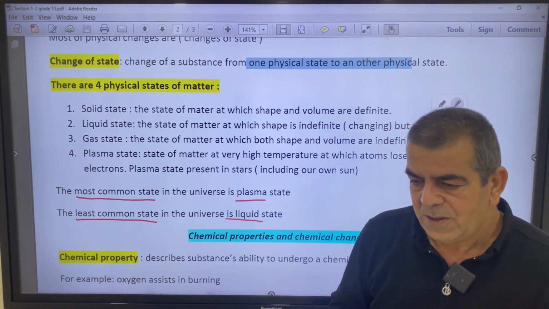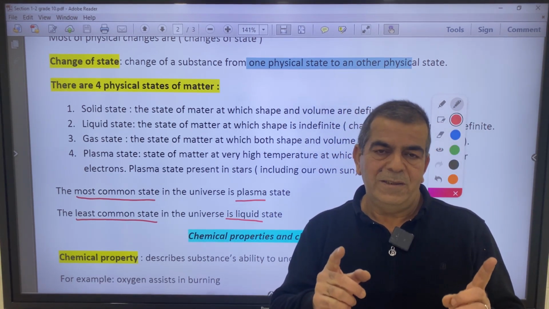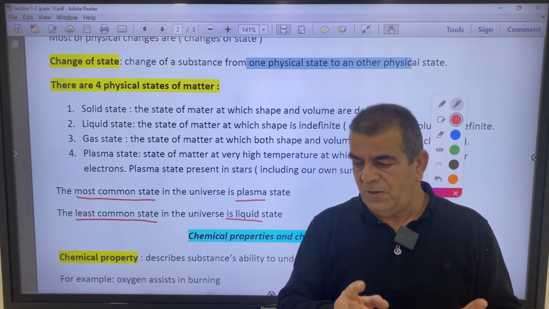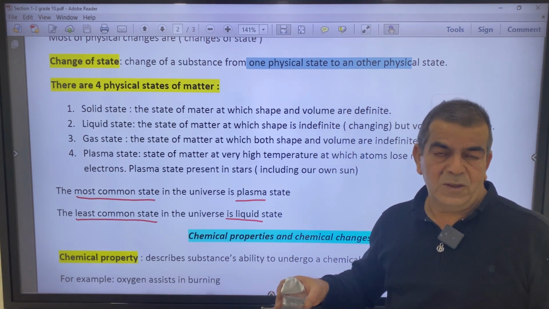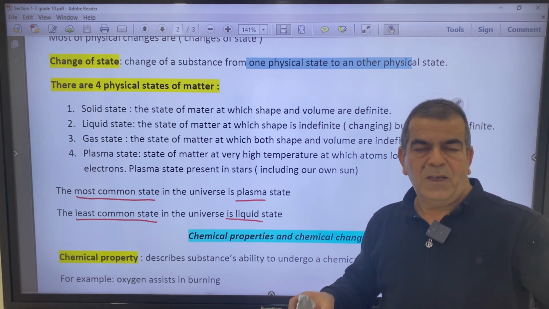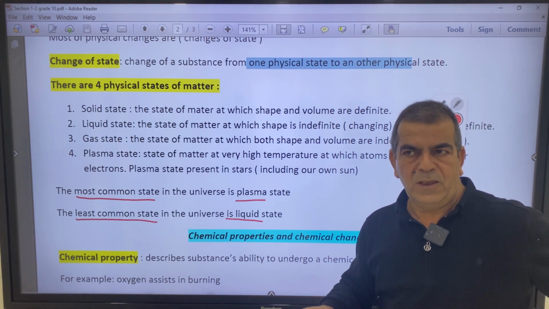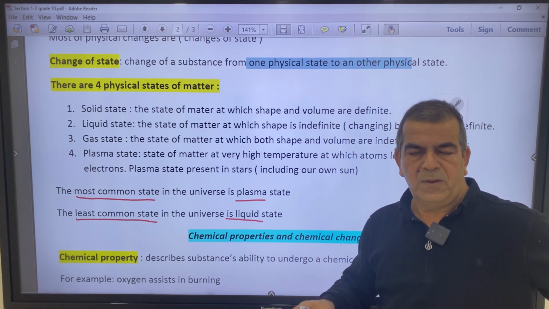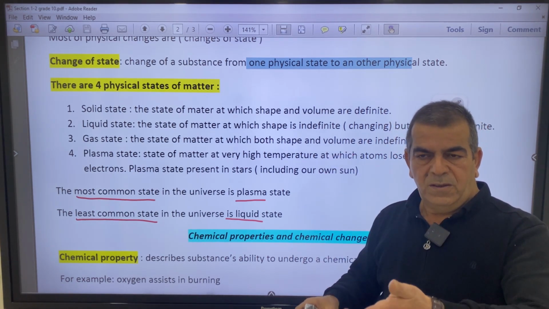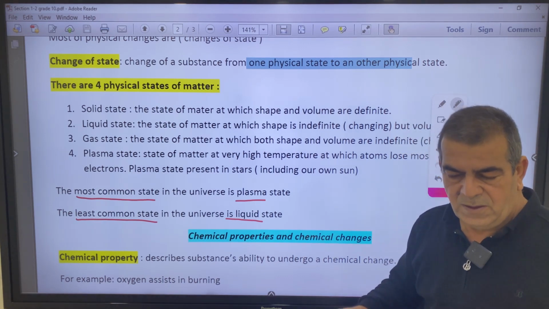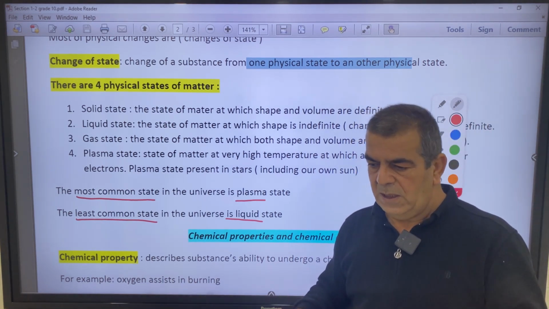Why? Because the liquid is present in only a narrow range of temperature. So for example, water is liquid between 0 Celsius and 100 Celsius, but it is solid much lower until you get to negative 273, the absolute zero. And whatever we heat the water steam, it keeps as gas.